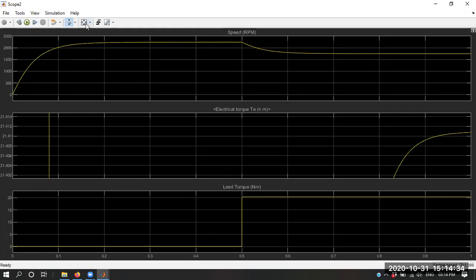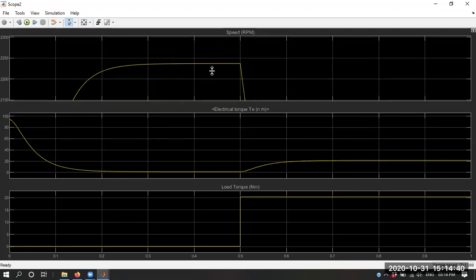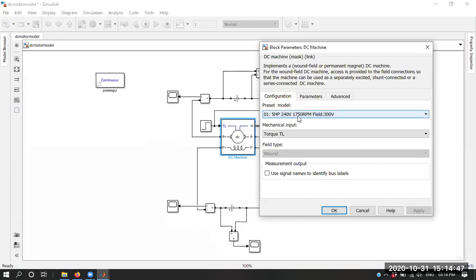So this is the torque response, and you can see initially the motor is operating at no load, and its rated speed is 1750 rpm.